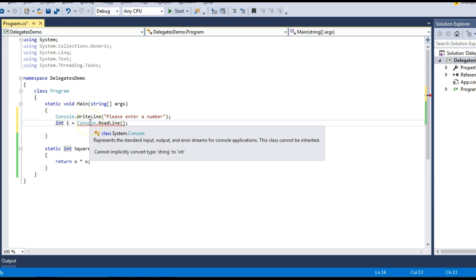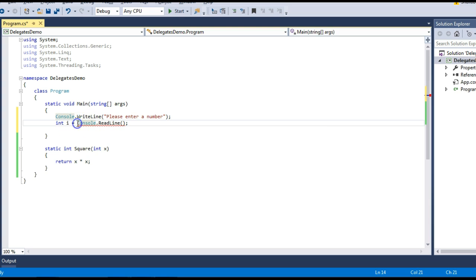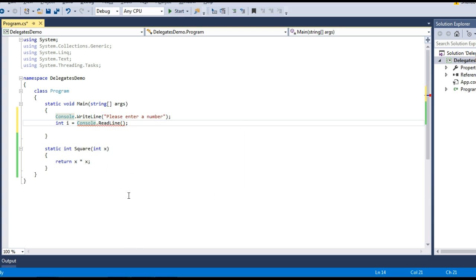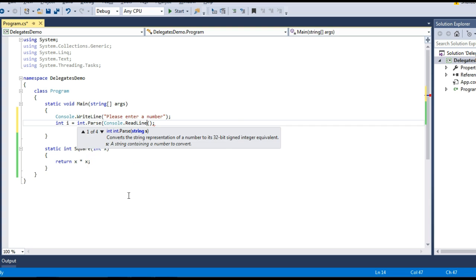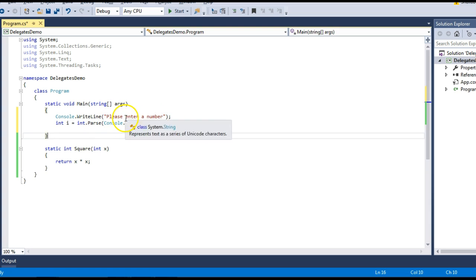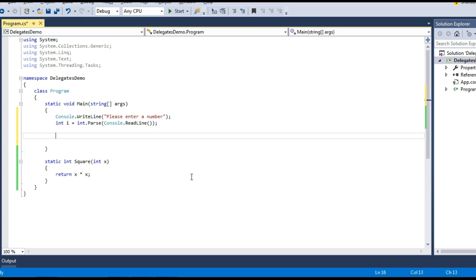Whatever the entry of the user, that will be captured into the integer i, and you can see the red squiggly. It says that you cannot convert type string to integer. That's because Console.ReadLine returns a string. So let me convert this into integer using int.Parse and store it in the integer variable i. Whatever I am entering will be stored in the integer i variable. So I have got my entry recorded.